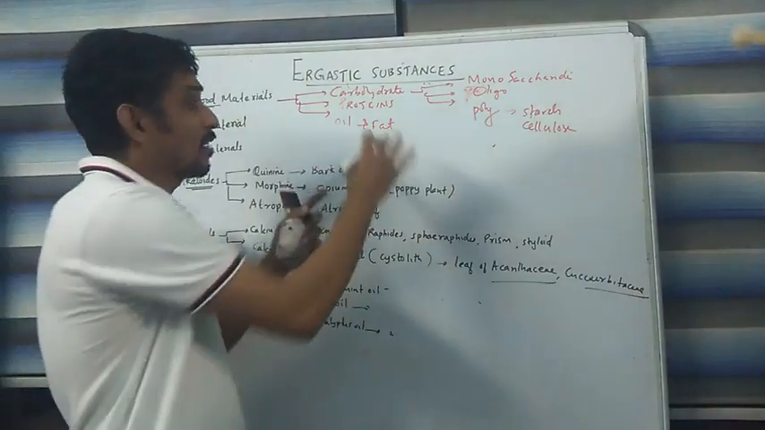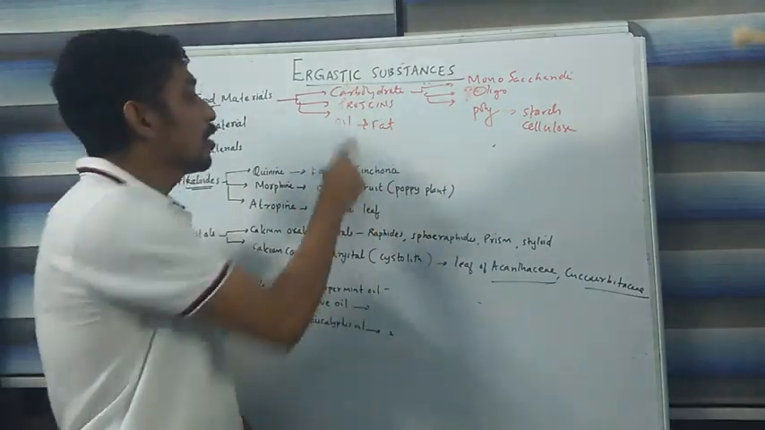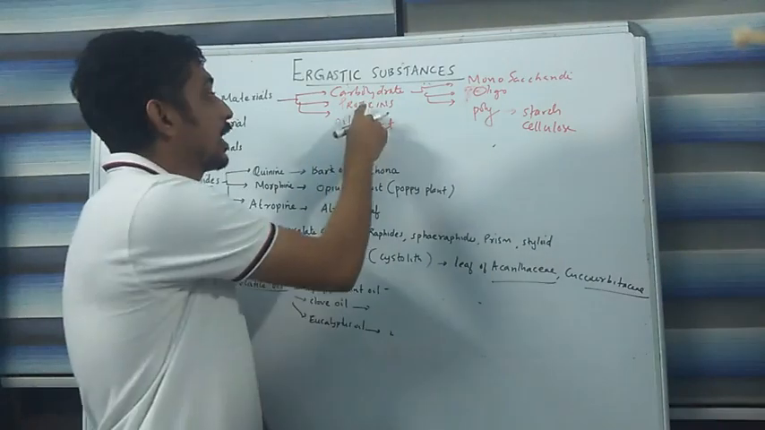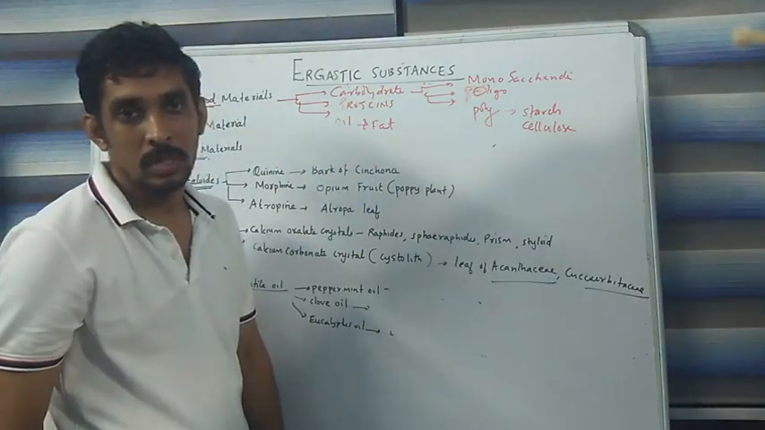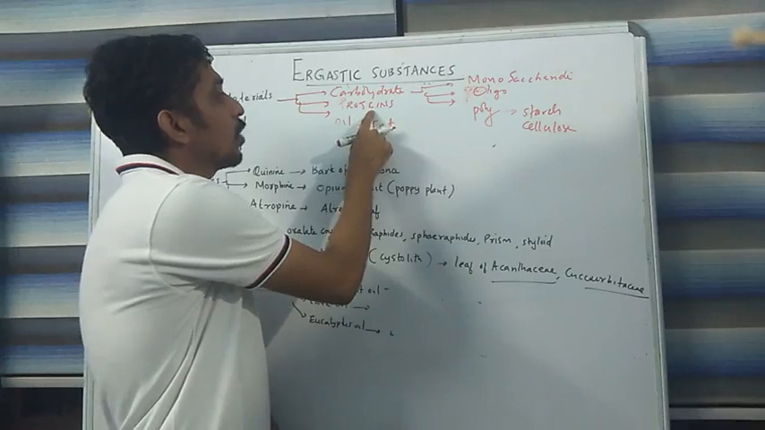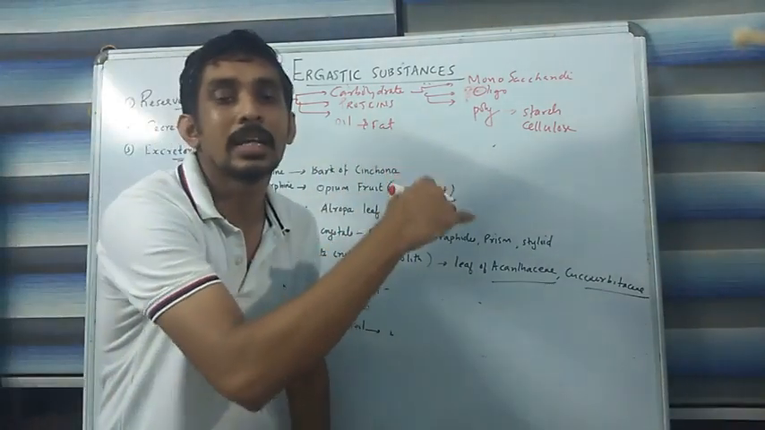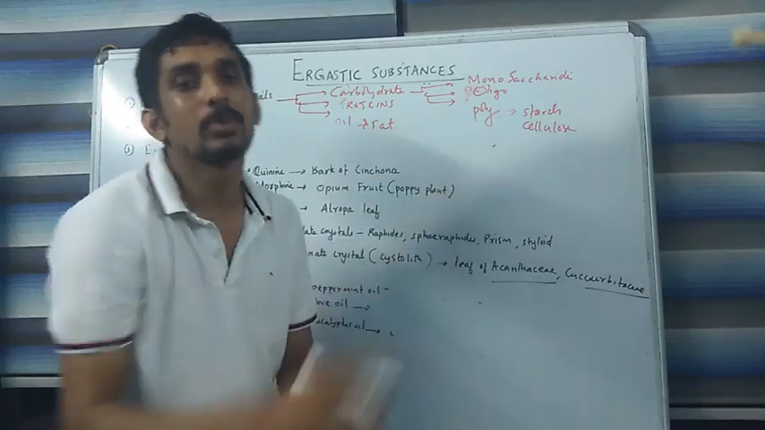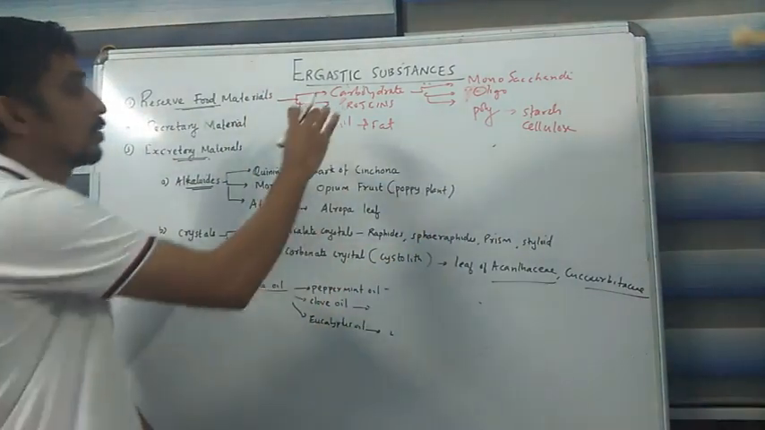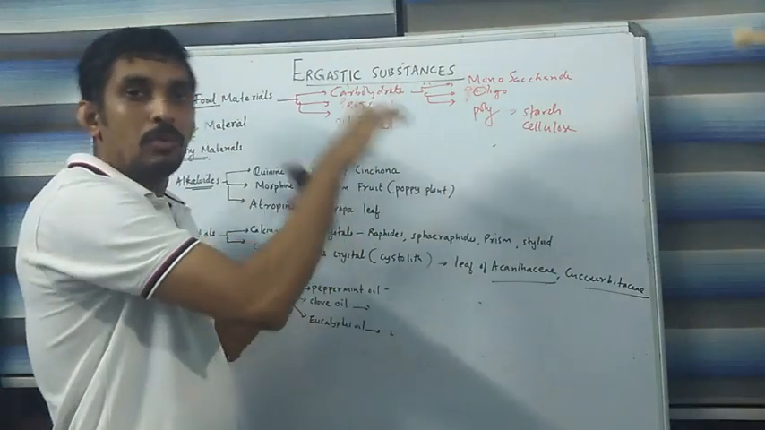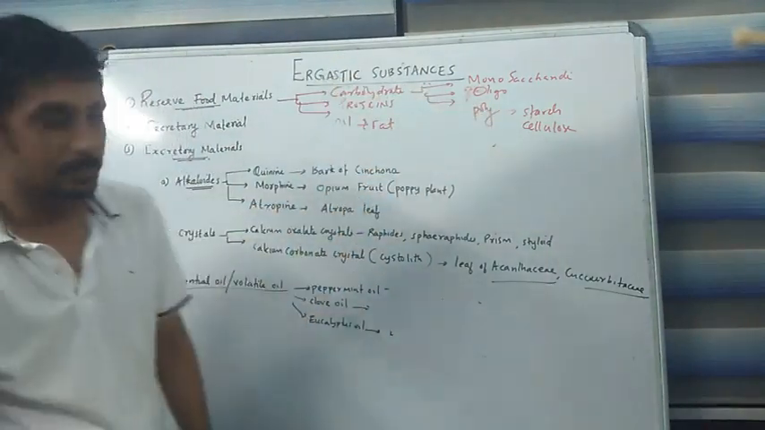So when we take these three examples, oil and fat give more energy than the other two. Like that, protein gives more energy than carbohydrate. So among these, carbohydrate is the least energy producing material. Even though it is the least energy producing material, plants store food material in all these three forms.